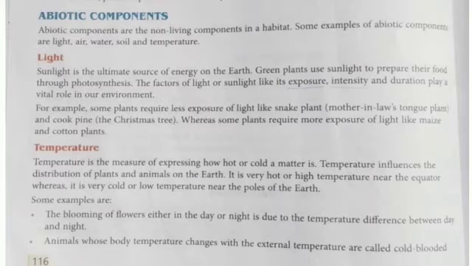First of all, light. Light is the ultimate source of energy on the earth. If there is no sunlight, there is no life on earth. Green plants use this sunlight to prepare their food through the process of photosynthesis. And the factors of light or sunlight, like its exposure, intensity, and duration, play a vital role in our environment.